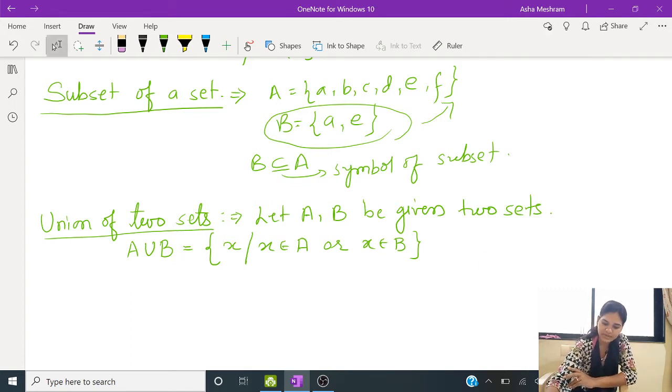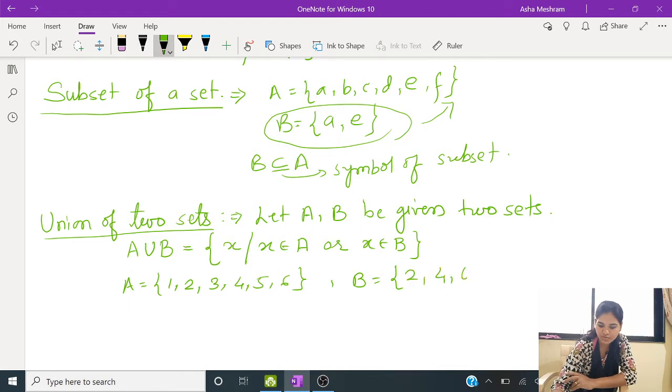Just take one example to get this. If I take A equal to 1, 2, 3, 4, 5 and 6, and B I have taken 2, 4, 6, and one more element, 9. So how to write A union B?